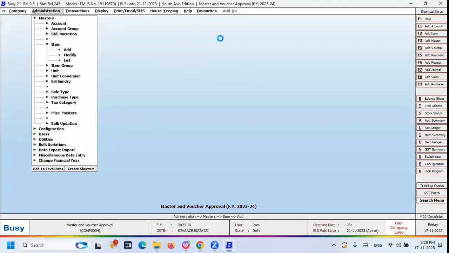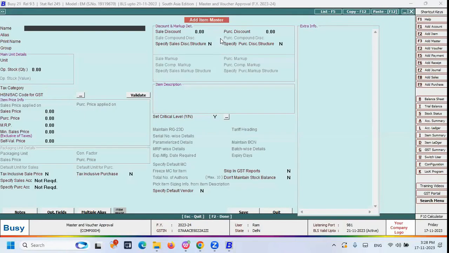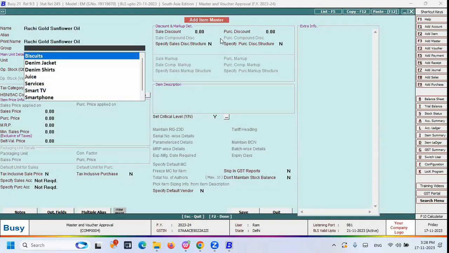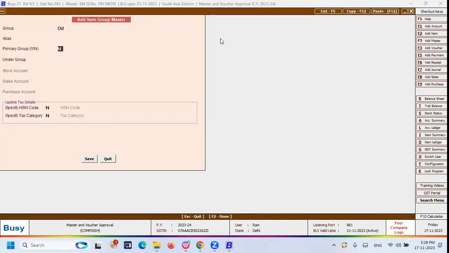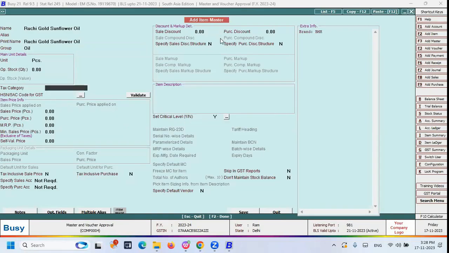Similarly, Ram has created one item. The item name is Ruchi Gold Sunflower Oil. So this is the item. This item comes under the group of oil items, 18% GST. You can save it. Now Ram has created two masters.